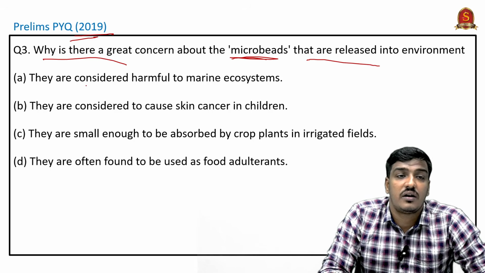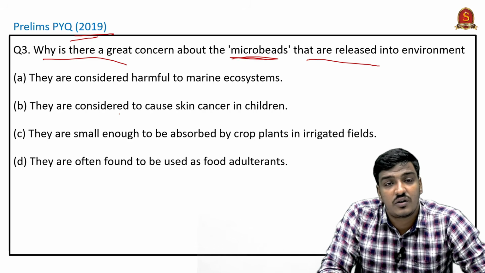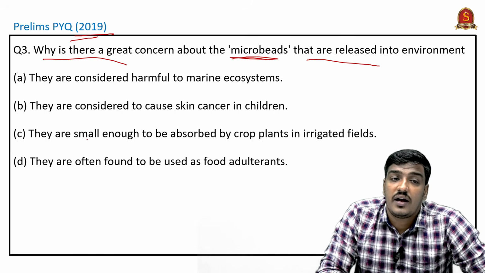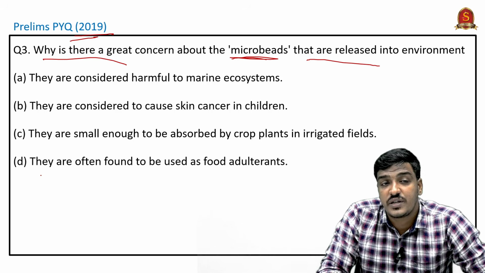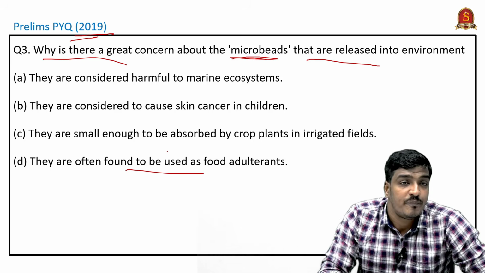Option A, they are considered harmful to the marine ecosystem. Option B, they are considered to cause skin cancer in children. Option C, they are small enough to be absorbed by crop plants in irrigated fields. Option D, they are often found to be used as food adulterants.